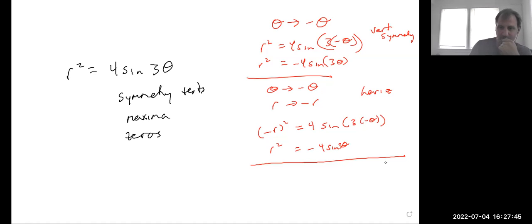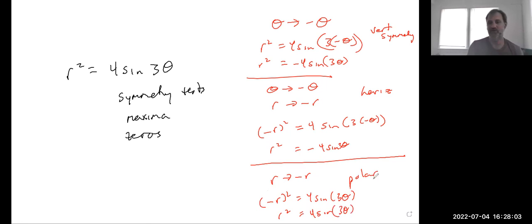And last, replace r with negative r. That's the polar symmetry, rotational symmetry, and this one works out fine because sine 3 theta ends up being exactly the same. So we do expect there to be polar symmetry. And of course, we saw that there was vertical and horizontal symmetry, but the tests do not show that. So that's what you need to conclude from that.